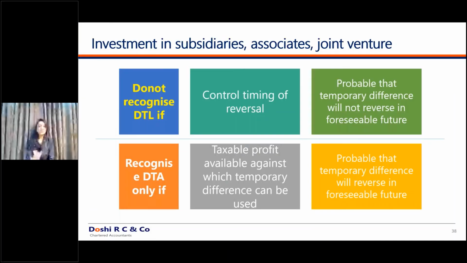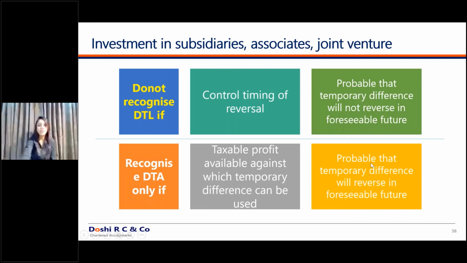You recognize DTA only if, please understand the difference. The previous case was: do not recognize the DTL if these two conditions are getting satisfied. And these conditions are: recognize DTA only if taxable profits are available against which this temporary difference can be used. So in future, there will be certain taxable profits against which this DTA will be set off. And the probability that the temporary difference will reverse in the near future is foreseeable.